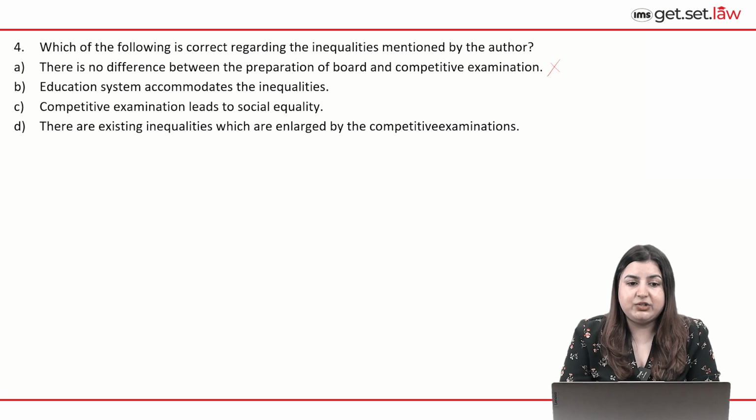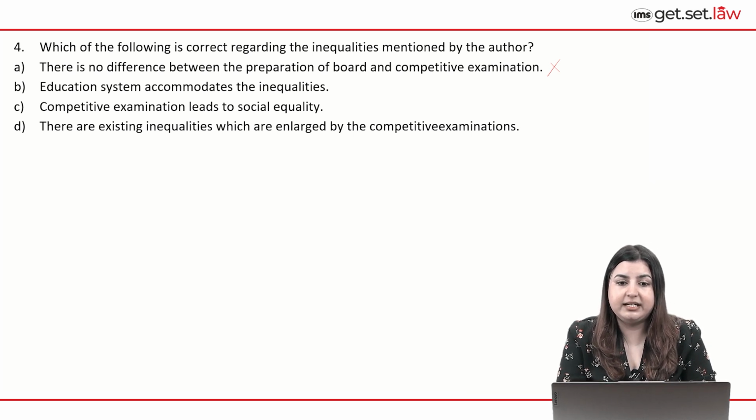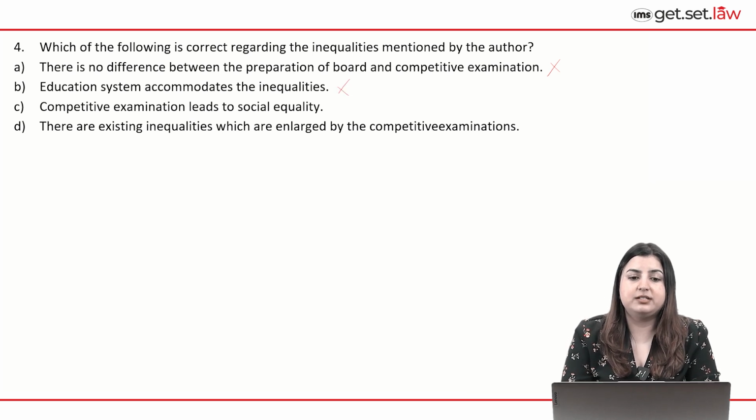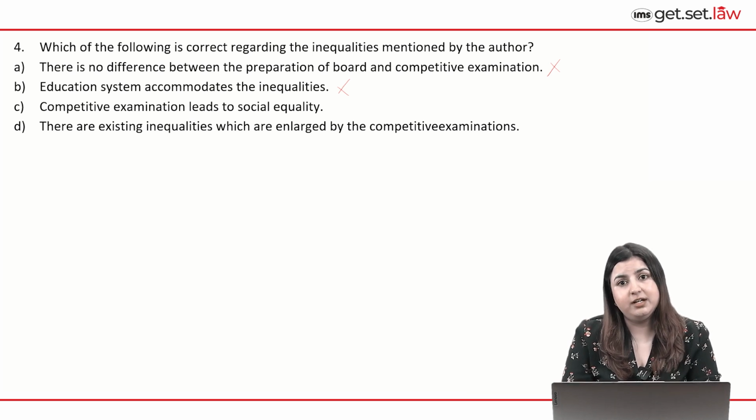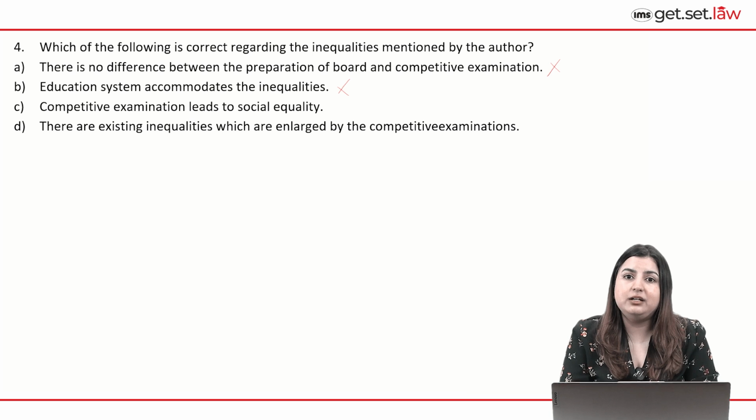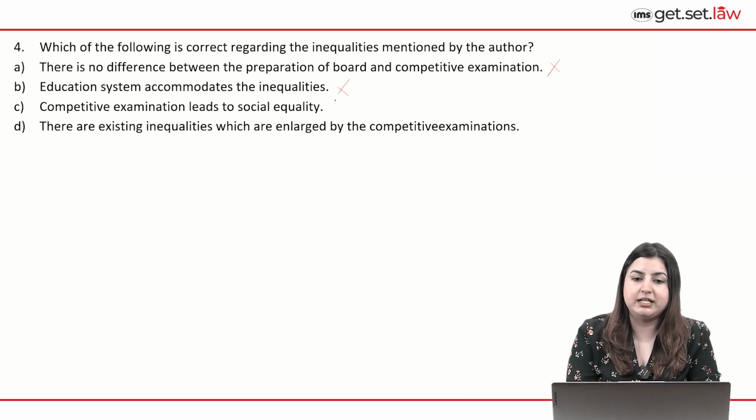B says, education system accommodates the inequalities. Is this correct regarding the inequalities mentioned in the passage? No, right? Education system accommodates the inequalities. This is a very extreme option to choose, right? C. Competitive examination leads to social equality. In fact, it leads to the reverse of it. Competitive examinations, furthered by the marketing strategies of the coaching institutions, lead to more of social inequalities and not social equality. So this too is incorrect.